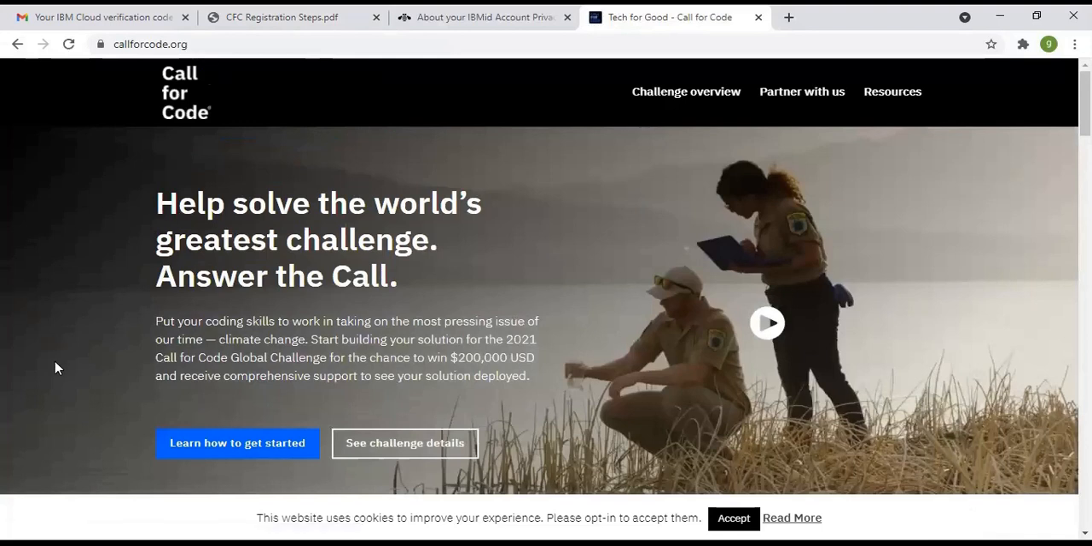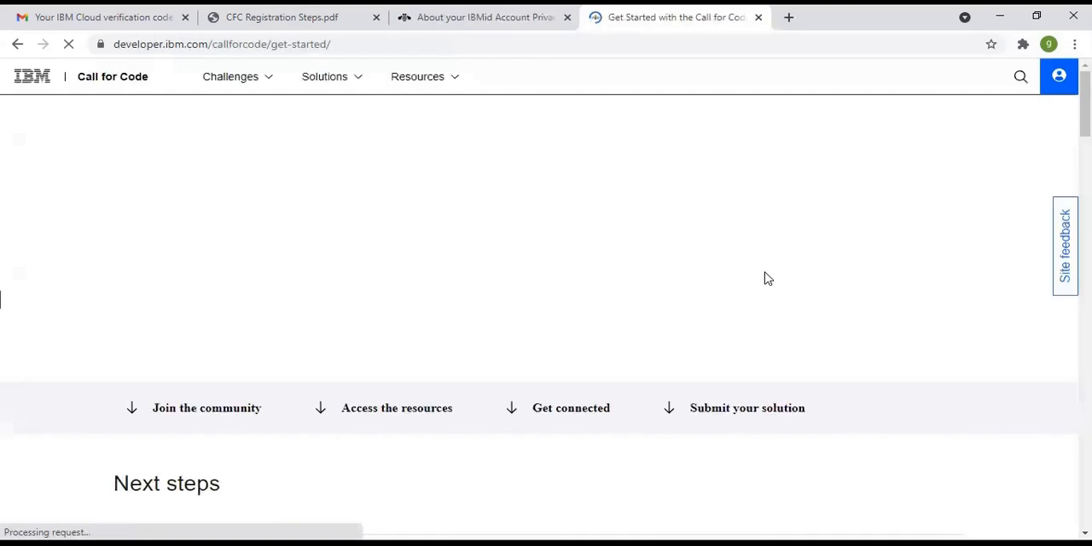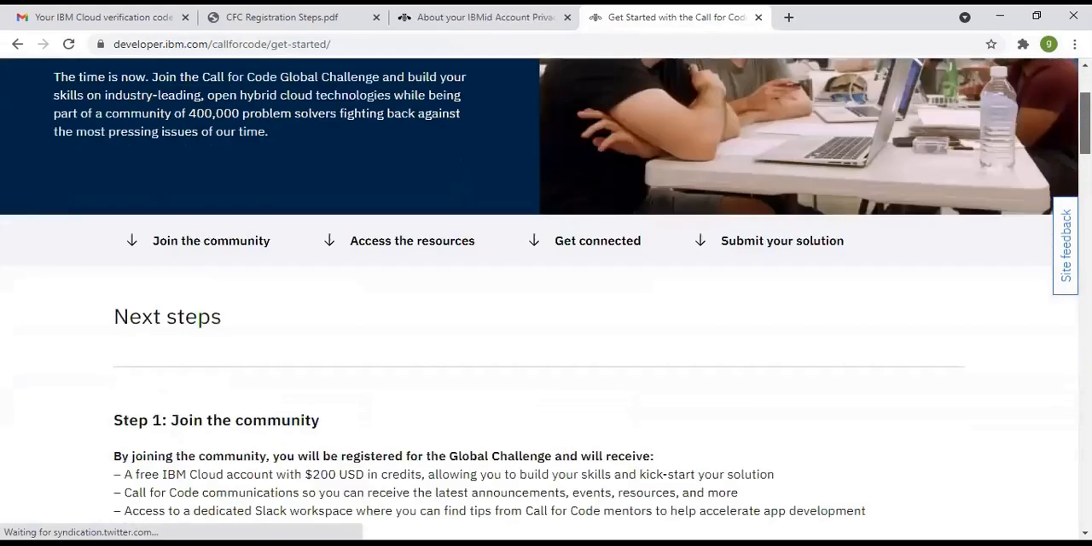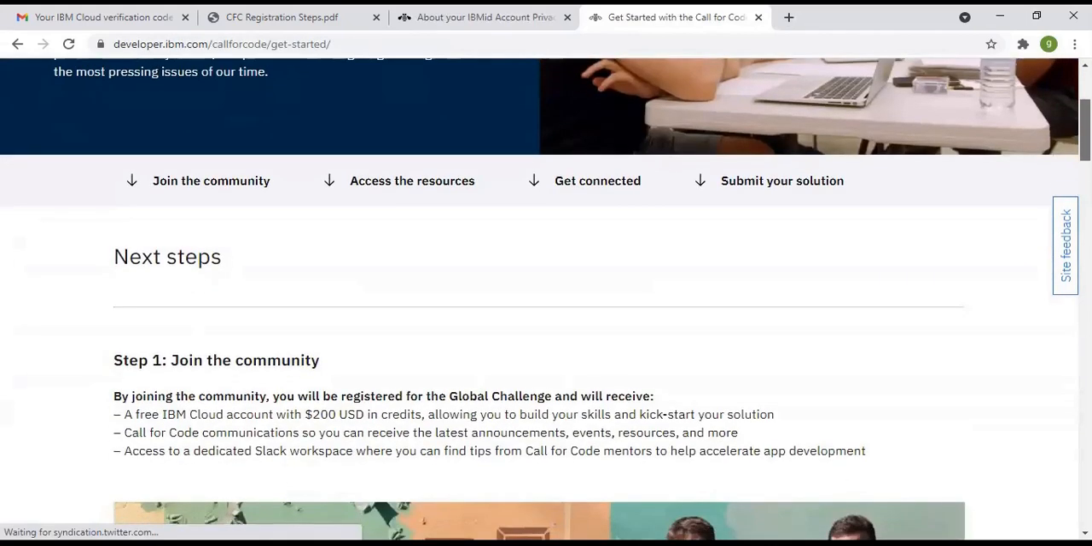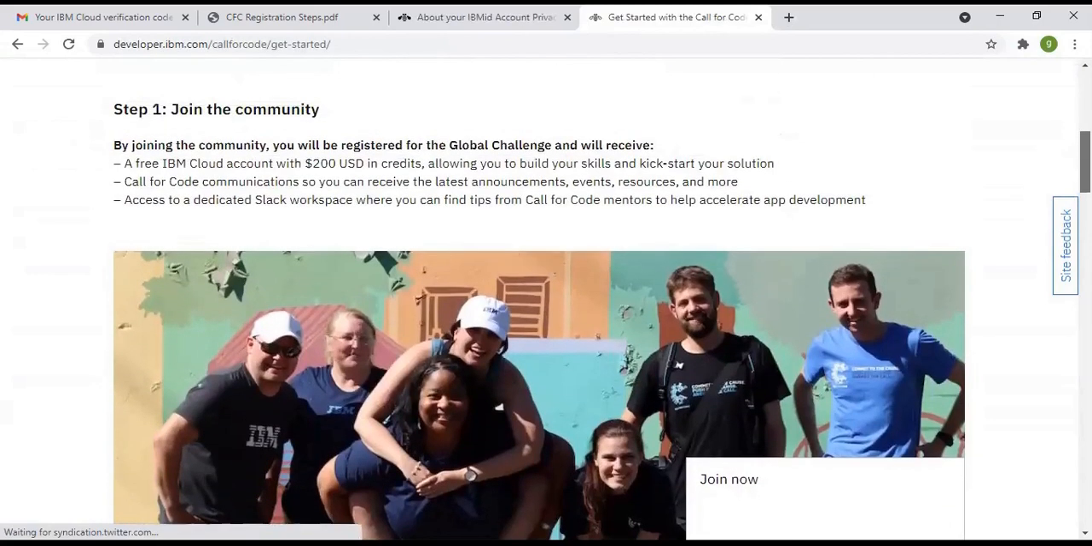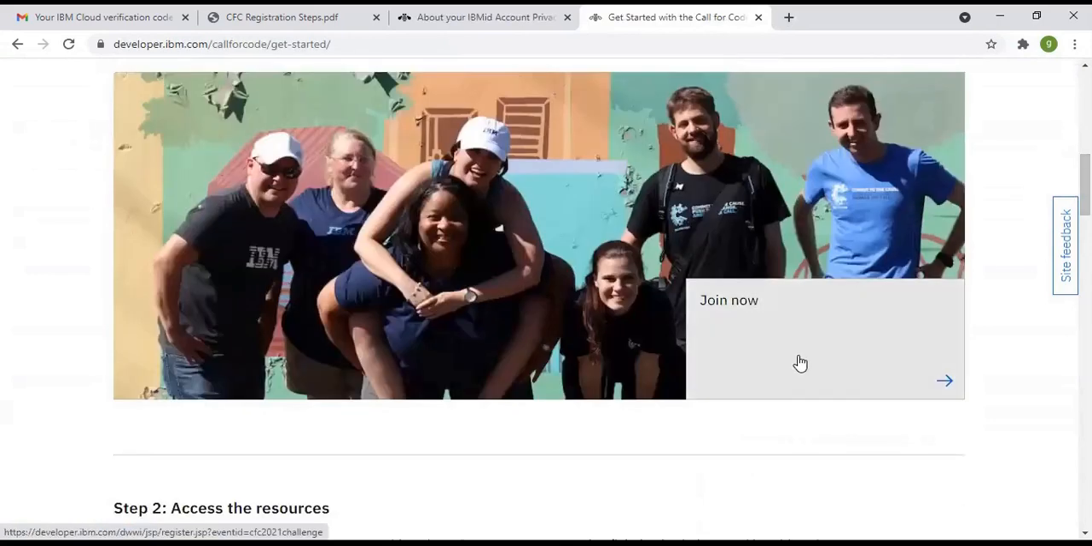So here, please click on learn how to get started. Now here you have 4 options: join the community, access the resources, get connected, and submit your solution. Please go through that information. Here we want to join the community, so please click on join now. Okay, so this is the second step process.